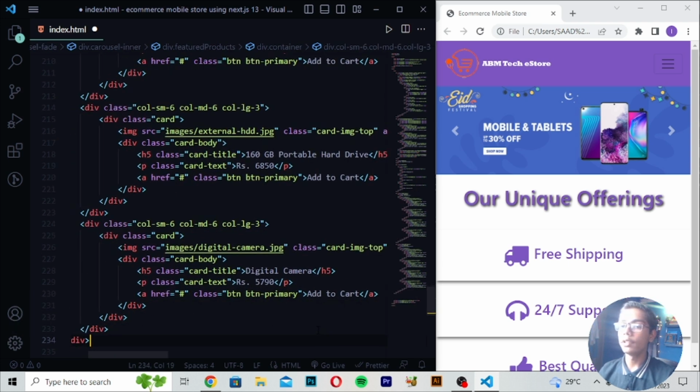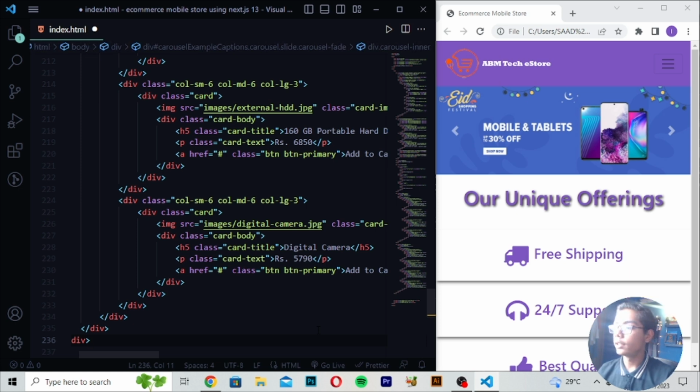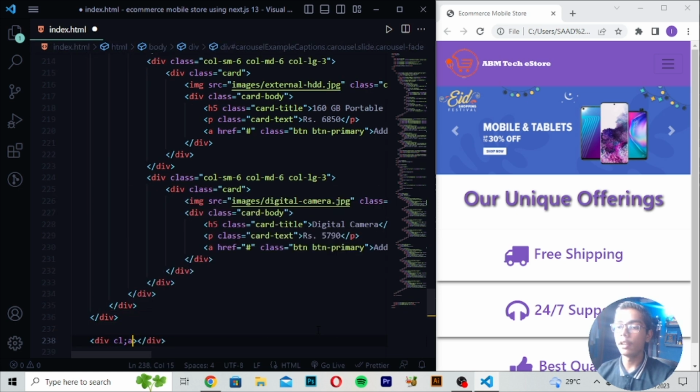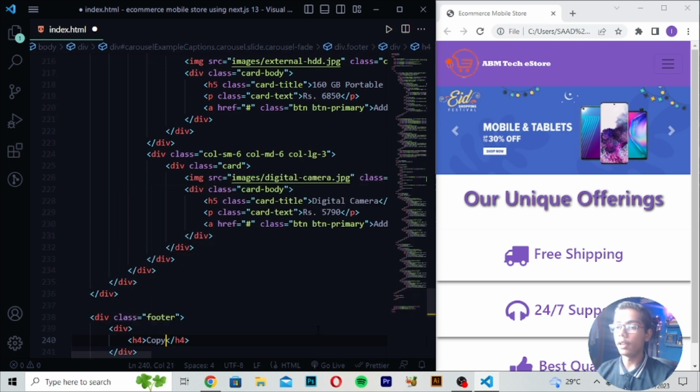Then when you've just written this, so here I will be writing 3 4. So I will be now just writing 4 5 6. So this is the sixth tag. Here I will be writing div class footer. Then I will be just moving down, right here div h4. Then here I will be writing copyright.